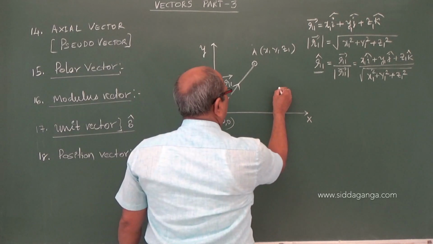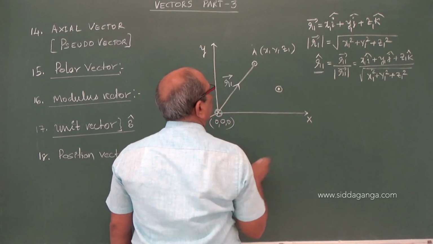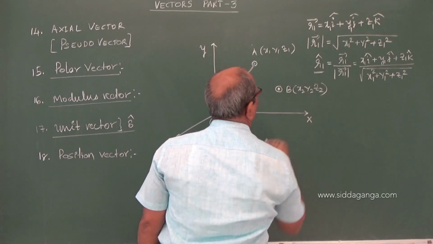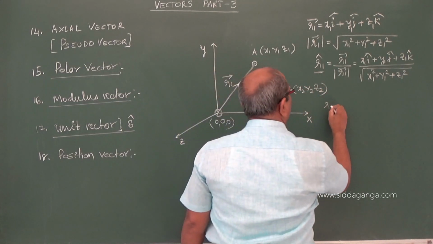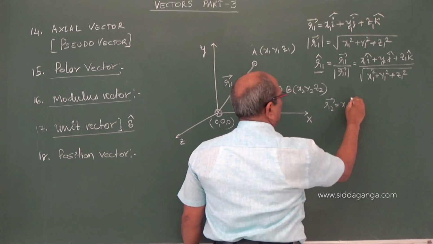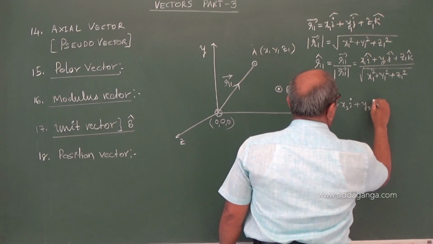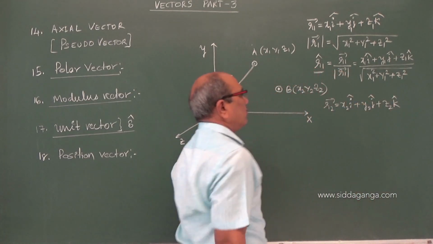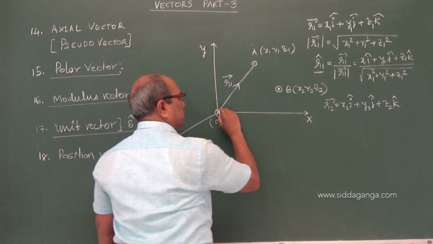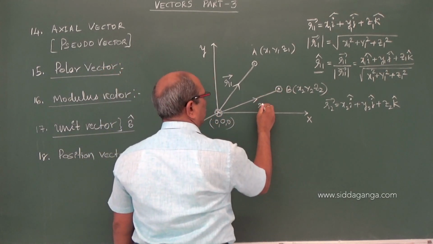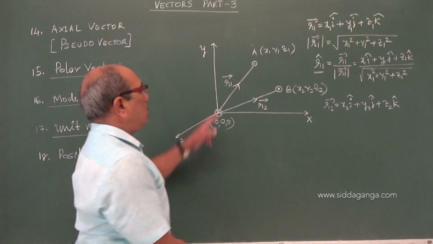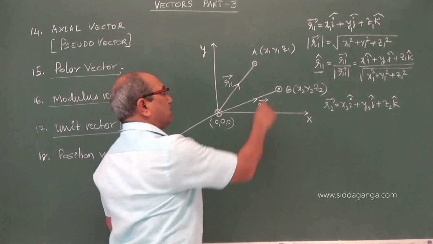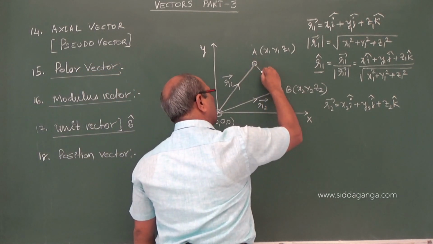Coming to another point, similarly we can take point B whose coordinates are x2, y2 and z2. Correspondingly, I can write the vector as x2i plus y2j plus z2k. Now it is a position vector r2. r1 and r2 are position vectors. After some time, let us think the particle was here, it is displaced to this point.